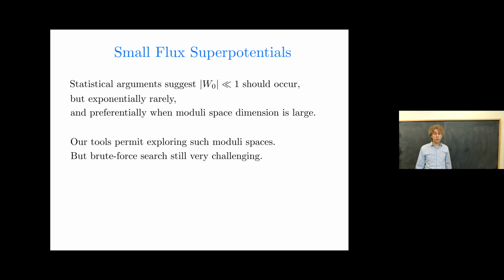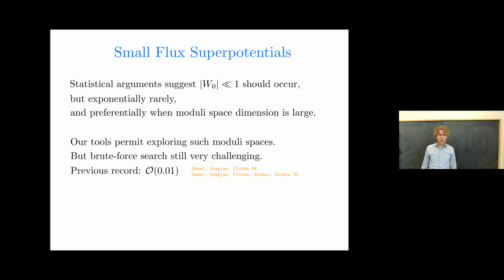Now, on the first point, let's start talking about the construction of small flux superpotentials. General statistical arguments suggest that small W0 should occur, but should do so exponentially rarely, and preferentially when the dimension of the moduli space is large. So the tools that I'll be describing do permit us some ability to explore such moduli spaces, but it's still the case that a brute force search is quite challenging.